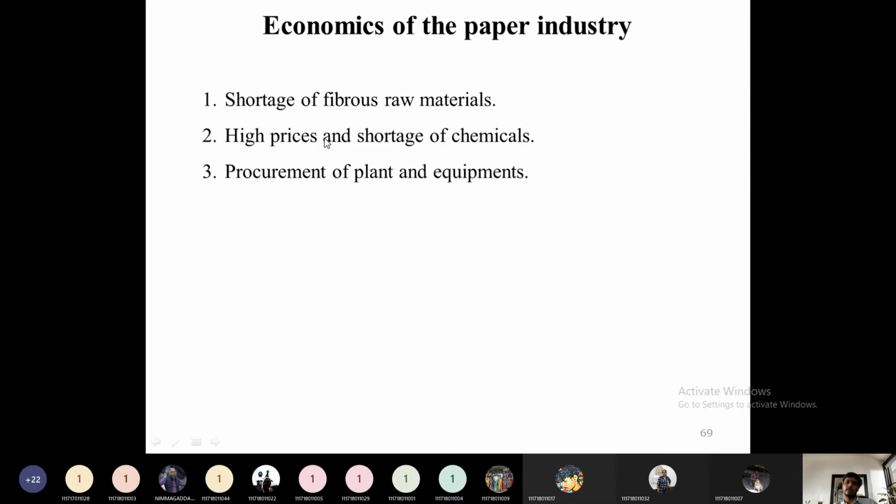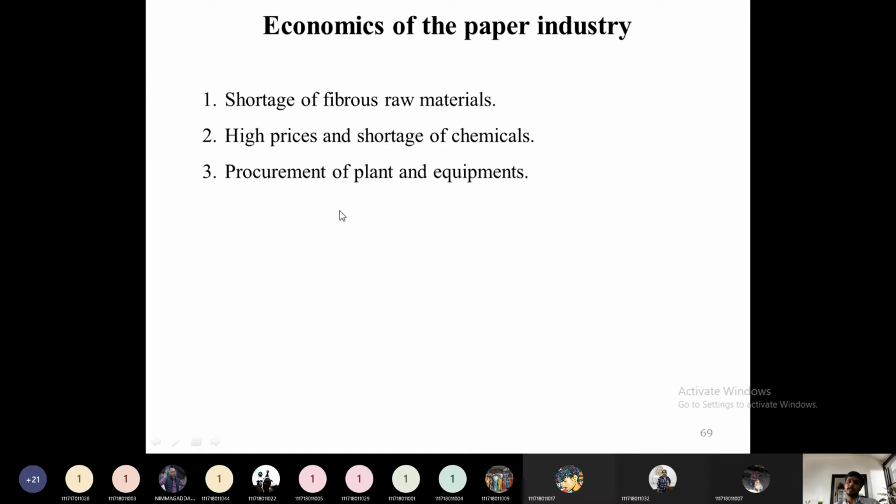So where do we get these chemicals? From some chemical industries, some alkali industries only, we get those chemicals. Due to the limited chemical industries in and around India, we are facing a shortage of chemicals, and due to this shortage, they are selling their chemicals at a very high price. This increases the production cost of the paper. So the crisis for the paper and pulp industry is high pricing and shortage of chemicals. To address this, we have to install more alkali preparation plants.